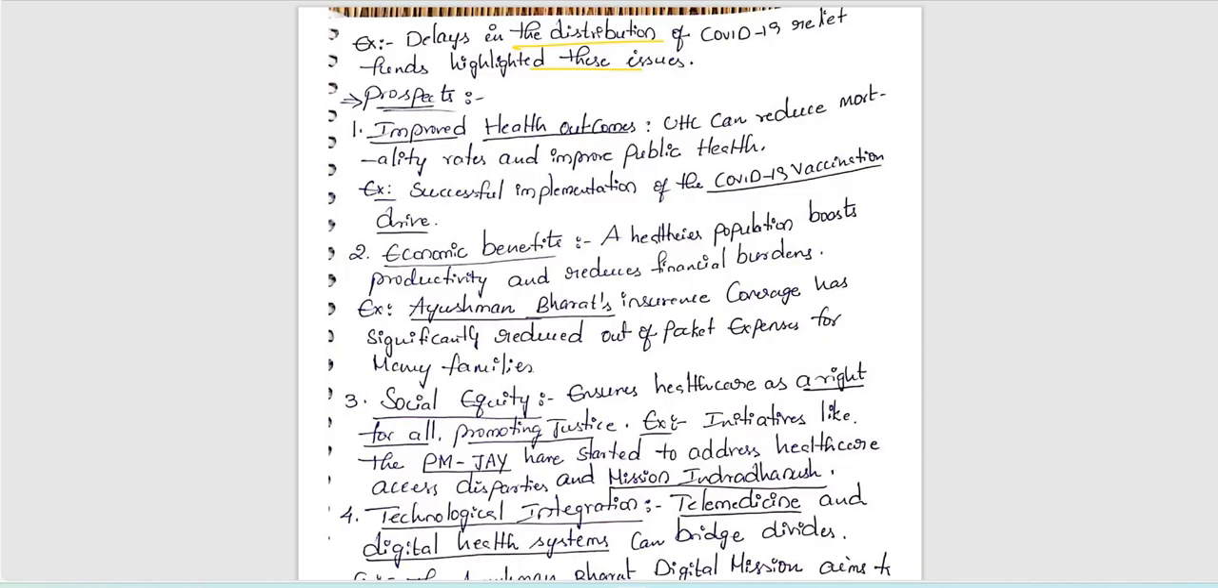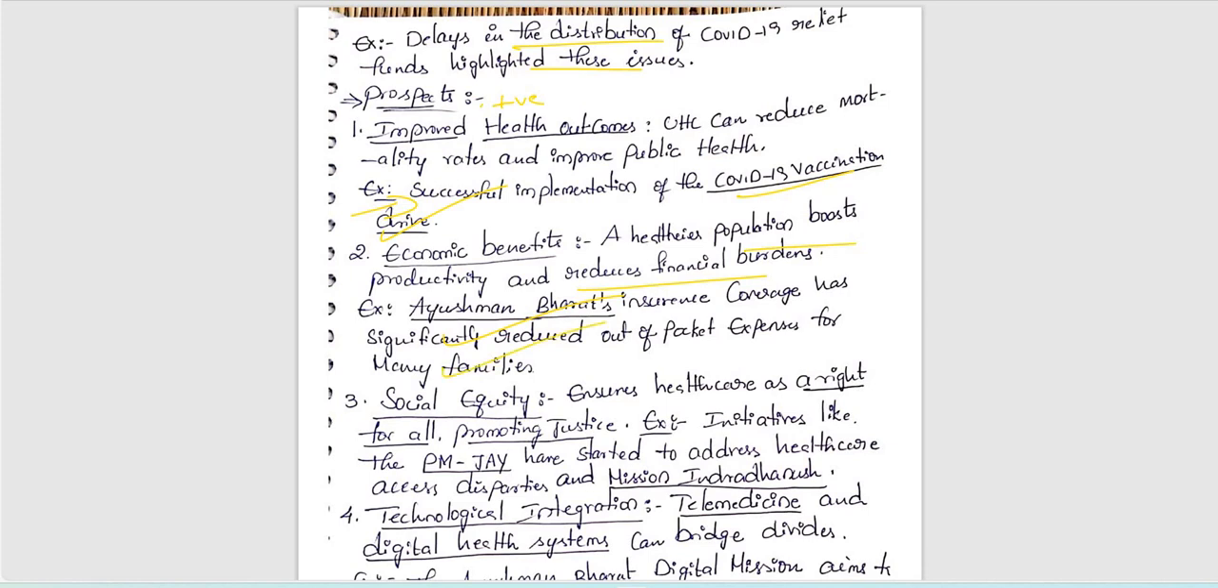So prospects, what are the important prospects? Means here positives. Improved healthcare outcomes, successful implementation of the COVID-19 vaccination drive, that is a good sign. So economic benefits: a healthier population boosts productivity and reduces financial burdens. For example, Ayushman Bharat's insurance coverage has significantly reduced out-of-pocket expenses for many families.